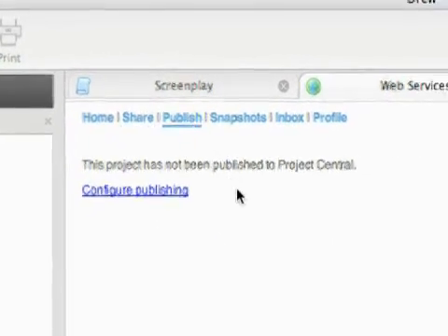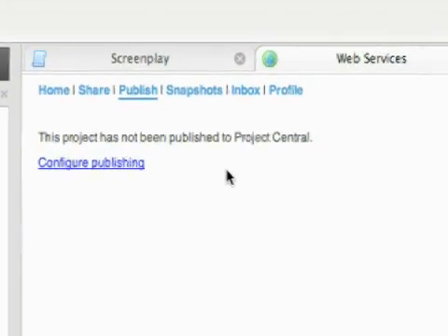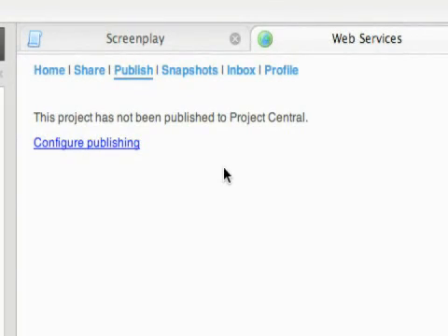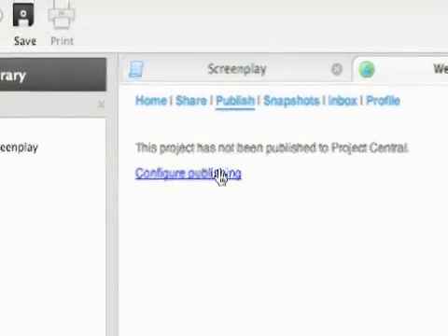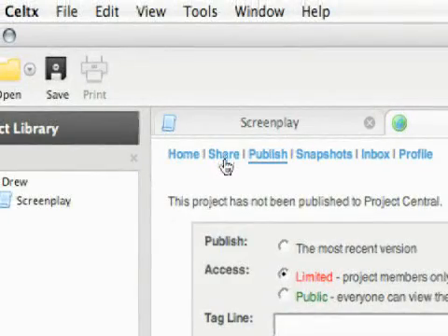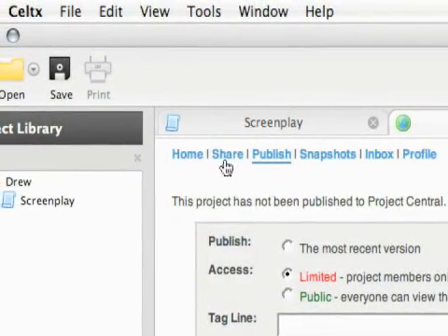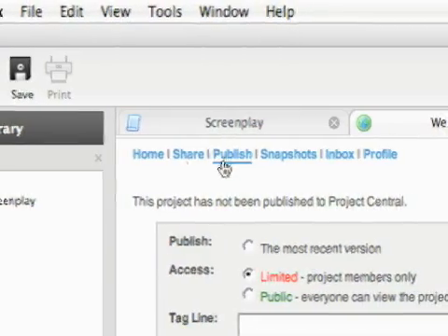So to publish your project, this means you're publishing it to Project Central on Celtx, which means it'll be public. So sharing is private with the usernames of your friends that you know, and publishing is public.